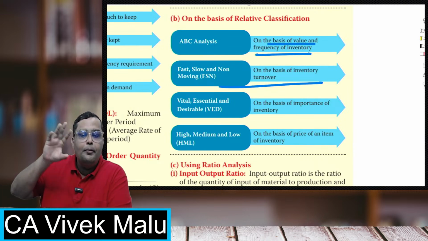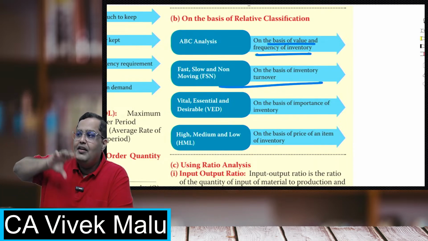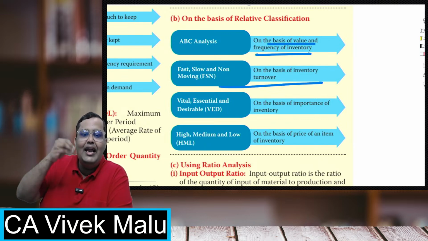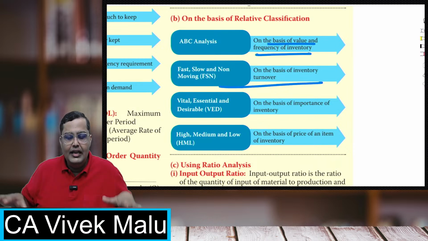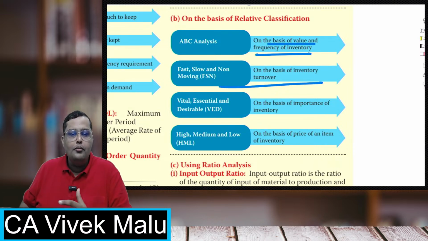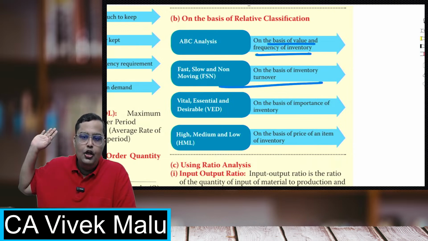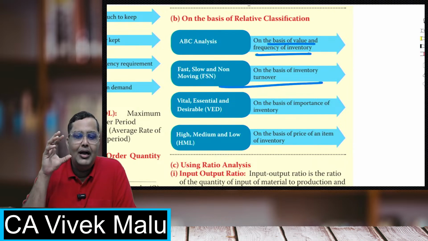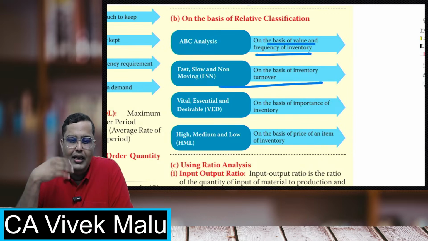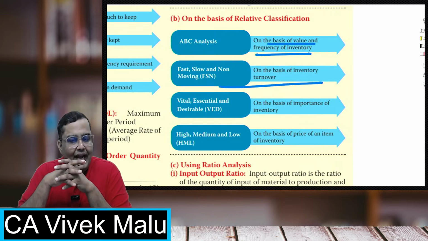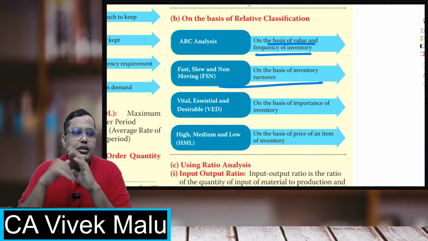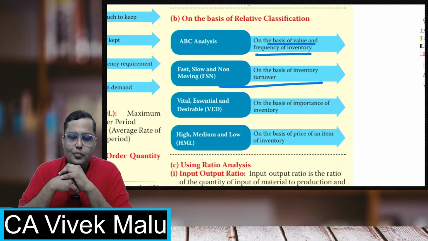But if you ask for a book of a particular author, then he will have to go inside, search for it somewhere, and bring it for you. So the fast moving is always kept near to the issue counter, and the slow moving and the non-moving items are kept somewhere inside. Slow moving is where you get a demand after a very long time, and non-moving are those which are not moving at all, and we are trying to dispose them off as fast as possible.